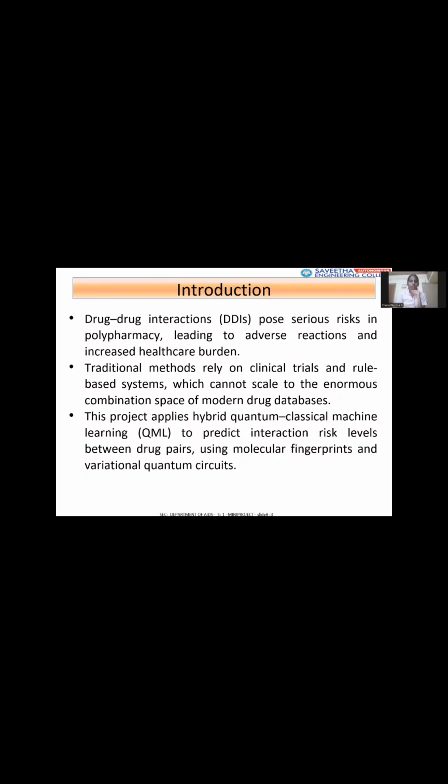So we are using quantum machine learning in this project, but in traditional methods, we rely on clinical trials and rule-based systems which cannot scale to the enormous combination space of modern drug databases. So our project applies hybrid classical machine learning to predict interaction risk levels between drug pairs using molecular fingerprints and variational quantum circuits.